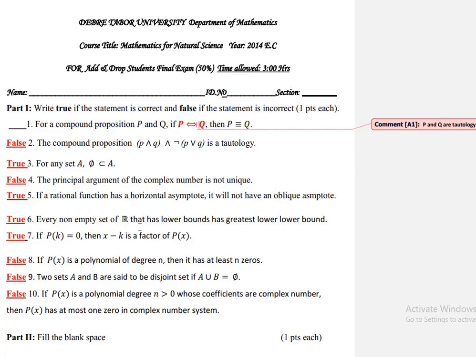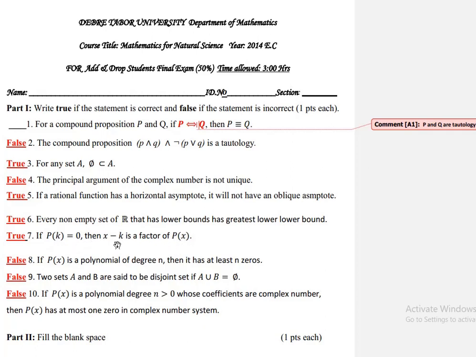set of real numbers that has lower bounds has greatest lower bound ይላል። ይሄ ትሩ ነው። የcompleteness theorem የመጣ ነው። every non-empty set of R that has lower bound ካለው greatest lower bound ይኖረዋል። so ይሄ ትሩ ነው። ሰባት if p of k is equal to 0 then x minus k is a factor of p of x ነው ማለት ትሩ ነው። ለምን? p of k ያችን 0 ነው ማለት x minus k ያችን factor of p of x